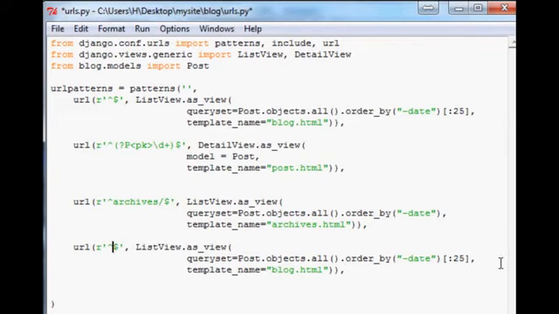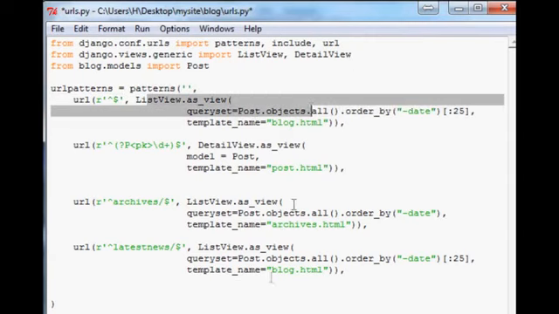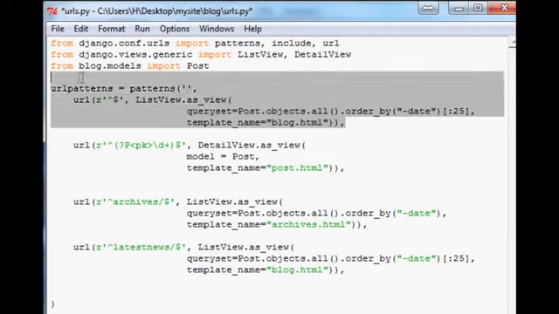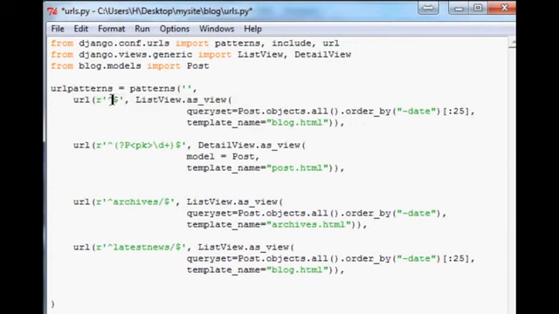And then finally another one that we'll do is our latest news page, anything starting with that. If you haven't figured out, this is our home page, right? Our home page is a list view. I almost think maybe we should change that to what we're going to do with latest news, and eventually we're going to switch this up, because this is like our index.php page, right? This is anything just starting with nothing.